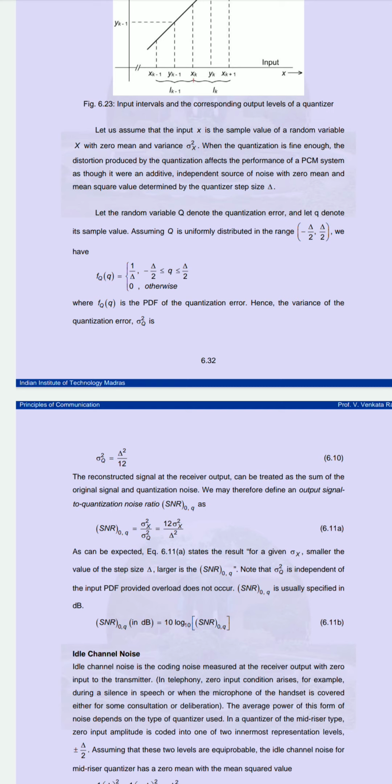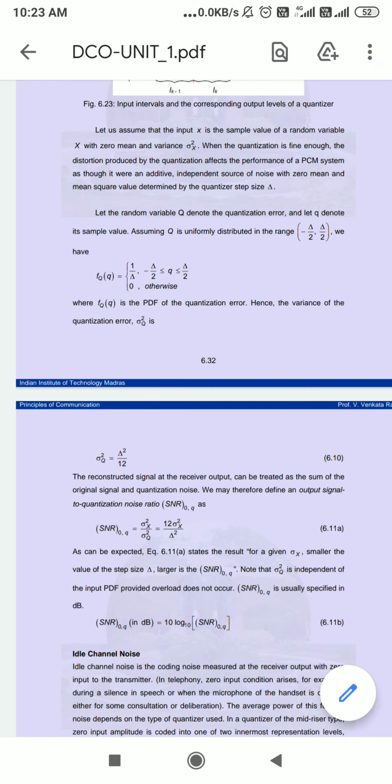But we have sigma q square in the form of delta square, so you can write sigma x square as it is, and sigma q square, which we take from equation 6.10, as delta square upon 12. But here sigma q square is in the denominator, so 12 will go in the numerator and delta square will come in the denominator. So your equation will become SNR equal to 12 sigma x square upon delta square.